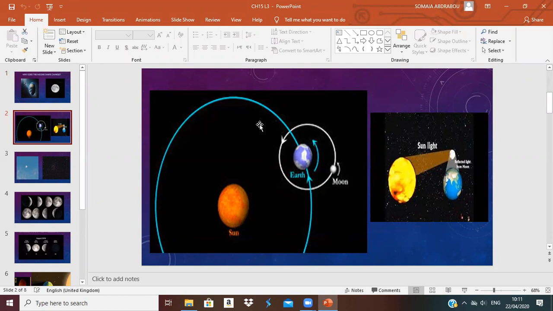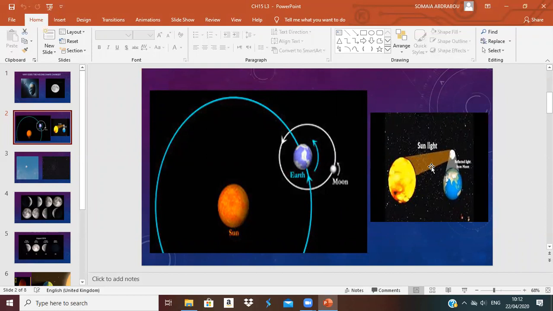Same as the earth is in a revolution around the sun, our moon is also in a revolution around the earth. Okay, it orbits the earth. It takes maybe 27 days, okay, or 29 and a half days.